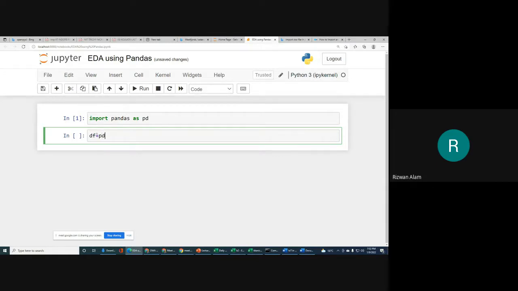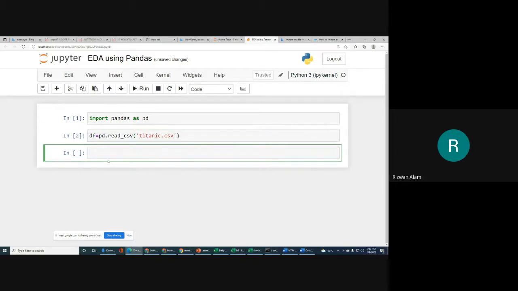So we will write pd.read_csv, because if you want to read data from a CSV file, we use the function read_csv. read_csv is a function available in the Pandas library, and as an argument we will write the name of our file, which is Titanic, with the extension .csv, which stands for comma separated values. Like that we will write it, and after that we will run this.